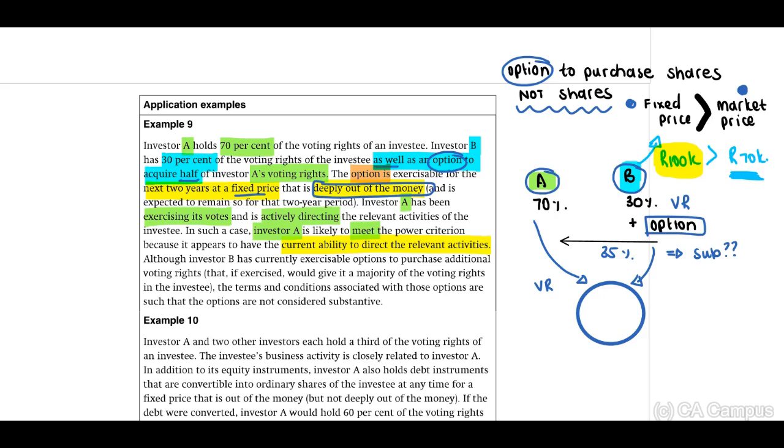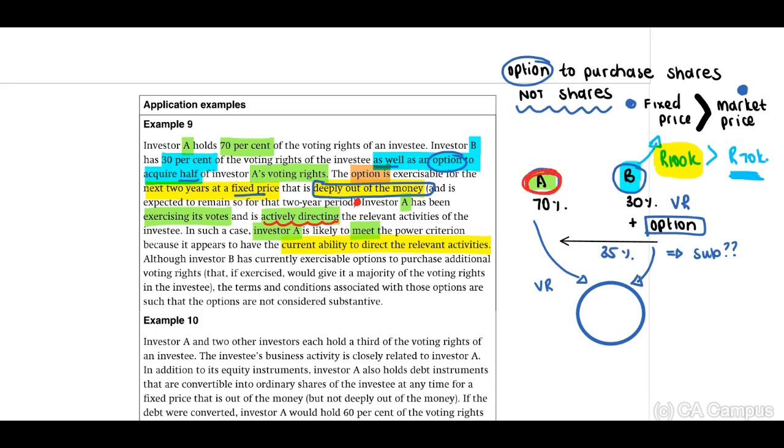Right. Therefore, if you look at this, the indicator is further: look at the sentence, Investor A has been exercising its votes and is actively directing the relevant activities of the investee currently.